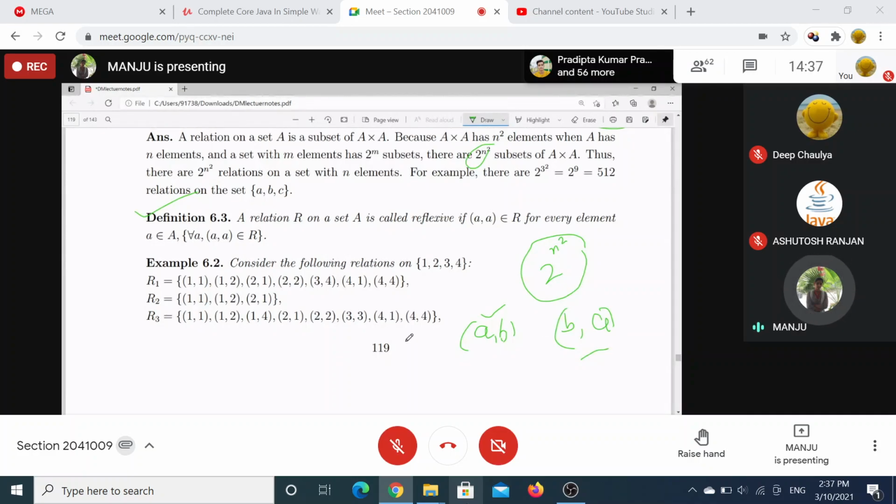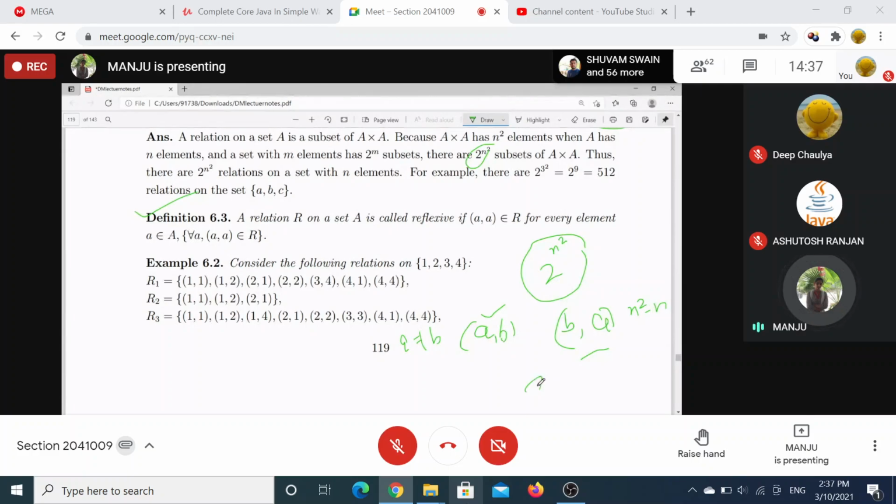And for A not equal to B, this holds. And for A equal to B, we have the same pairs, A comma A, and we can select from these. So those are n pairs. For the others, how many pairs? n square minus n.